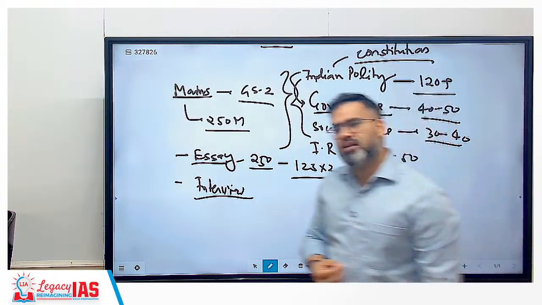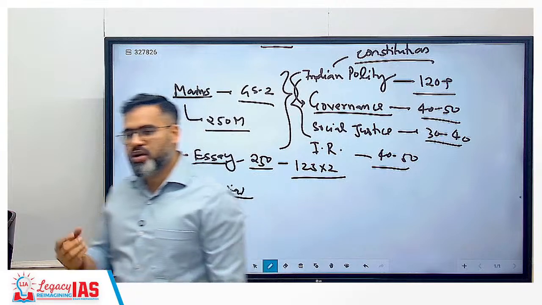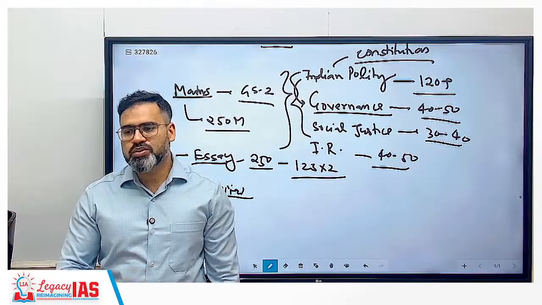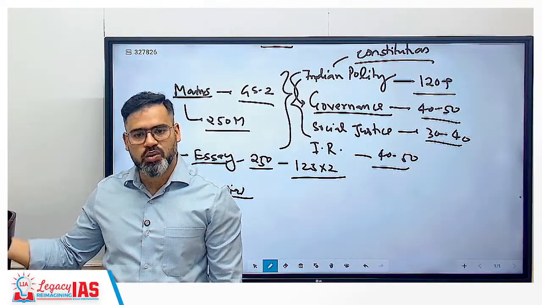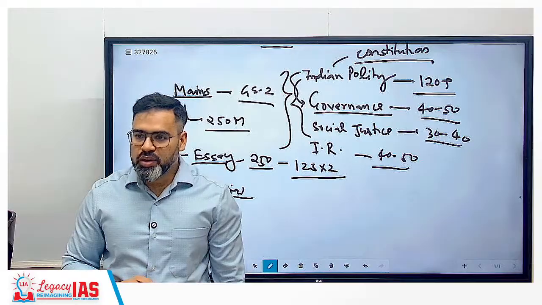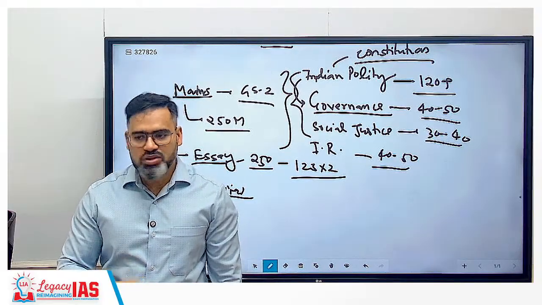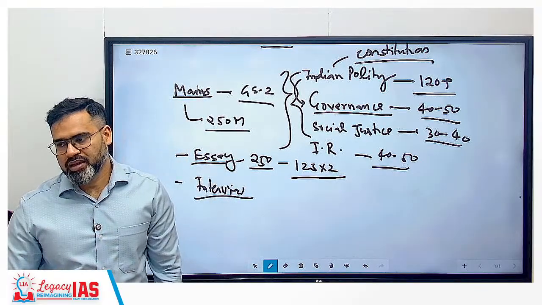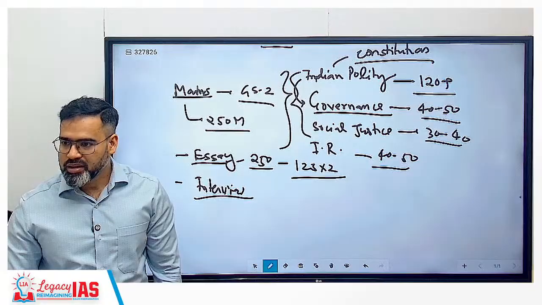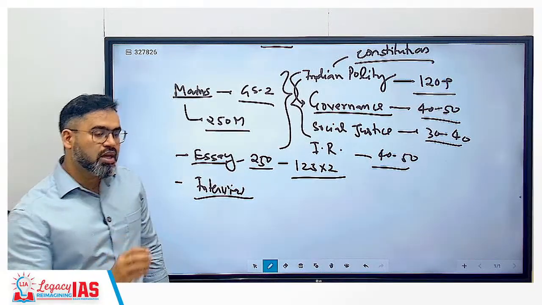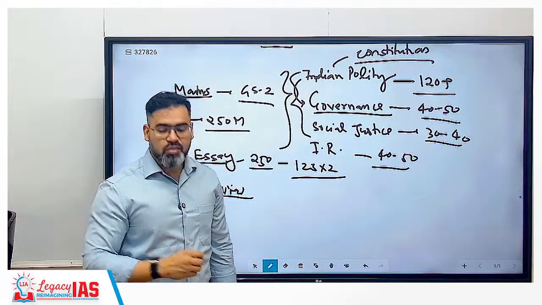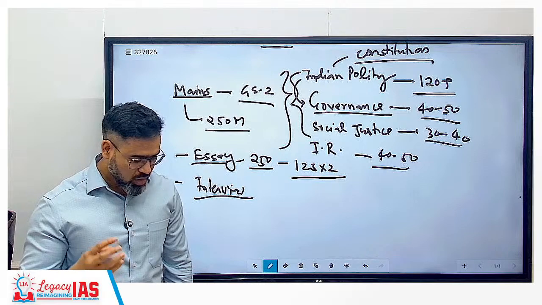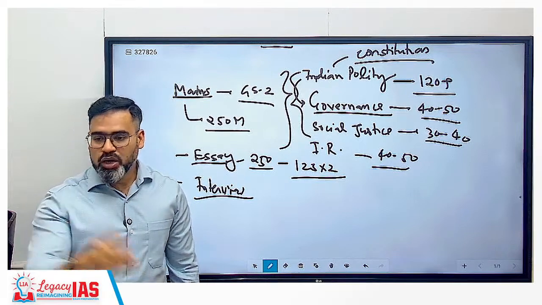They can ask about central-state relations, whether cooperative federalism or competitive federalism should be there. They can ask, suppose you are a district magistrate and some issues are going on in your district, what actions will you take? Without governance, without the constitution, you cannot answer this question. So again, this is going to help you there. They can ask about amendments of the constitution, and about fundamental rights. Some court cases are going on in the Supreme Court, because recently, for example, an important Supreme Court judgment came and it is your interview the next day.